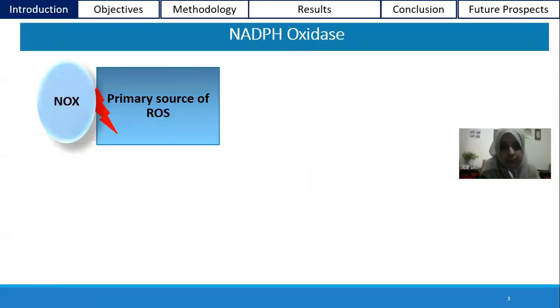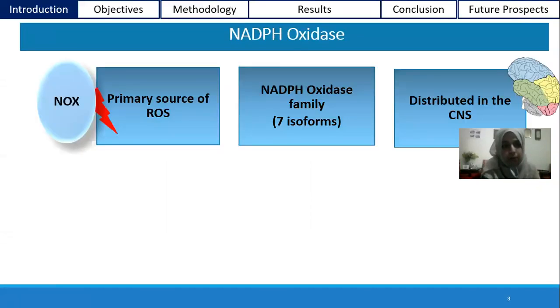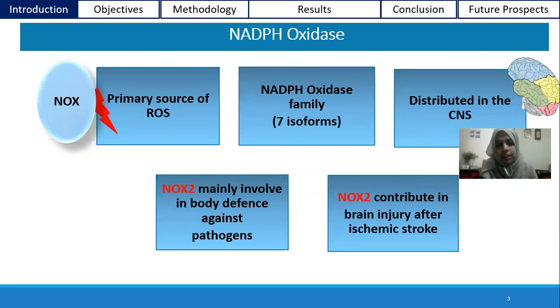NADPH oxidase is a primary source of reactive oxygen species. Till now, seven isoforms have been identified. Mainly, it is distributed in the central nervous system. When the NOX was first identified, mainly one isoform, NOX2, was involved in the body's defense against pathogens. Nowadays, it may contribute to brain injury after ischemic stroke. Next slide, please.